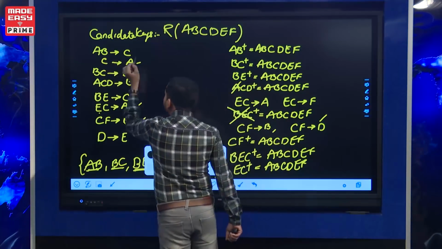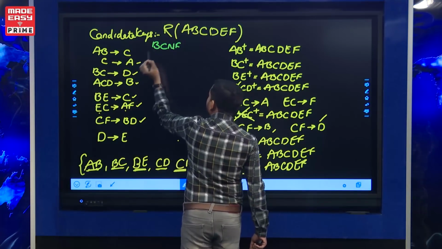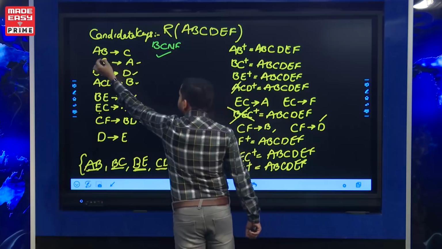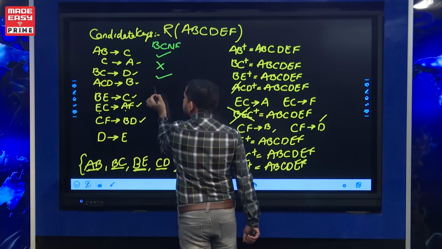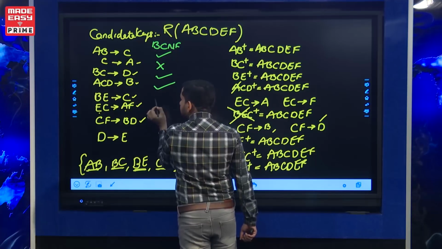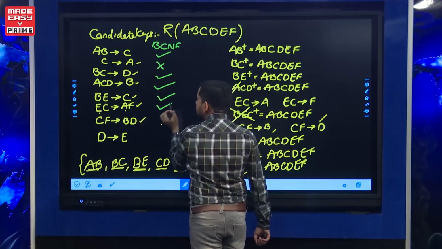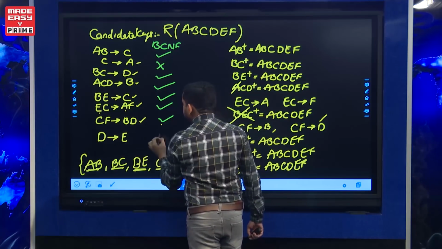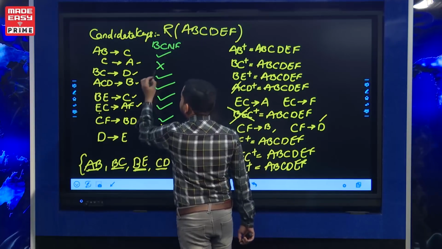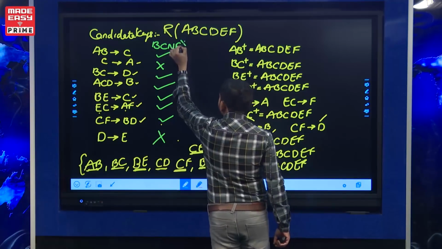AB is a key, which is allowed for BCNF. Determinant AB is key, C is not a key, BC is key, determinant ACD is key, determinant BE is key, and determinant EC is key, and determinant CF is also key, but determinant D is not a key. So these are the failures for BCNF. So overall the relation is not in BCNF.